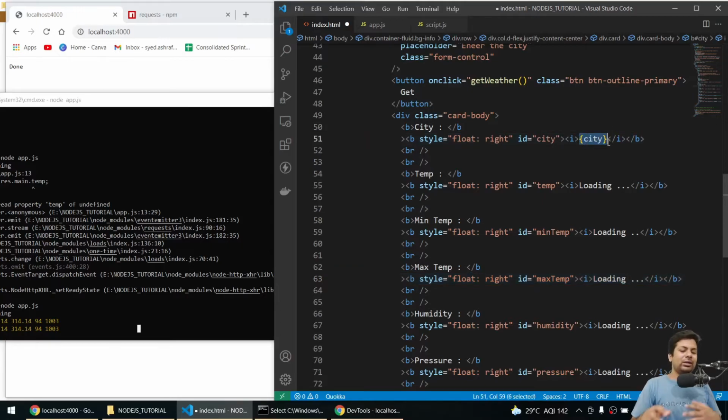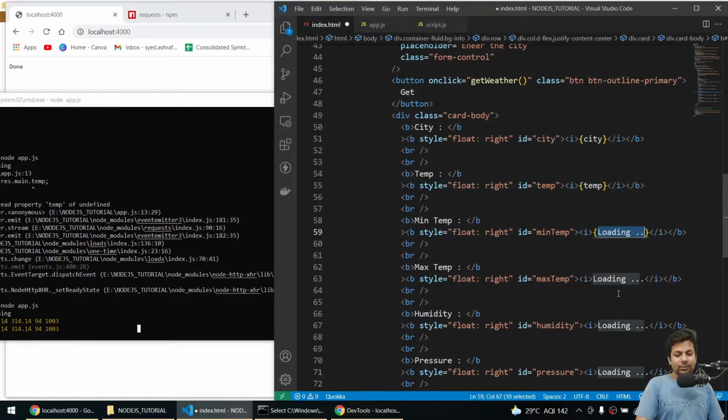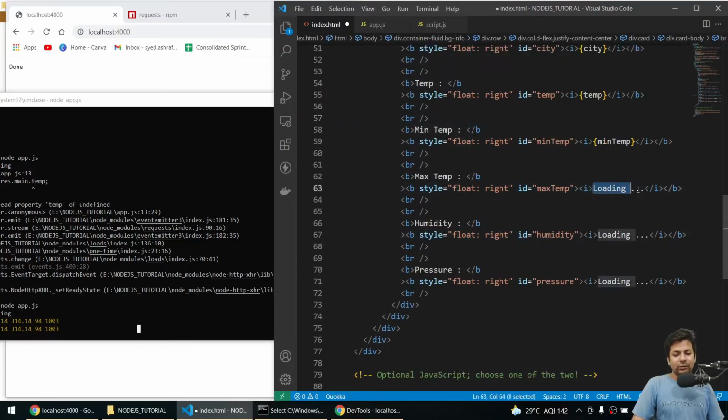It's not required, but you can easily avoid a mismatch. You are writing city here and this city also, so we'll replace city which is in curly braces. Here we'll say temp, here min temp, here max temp.